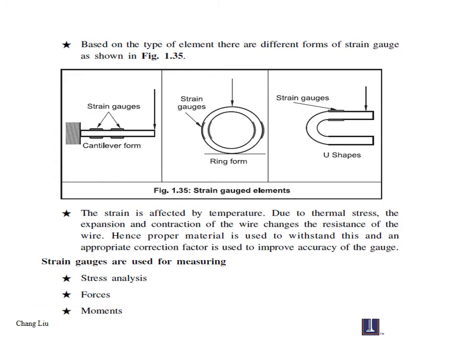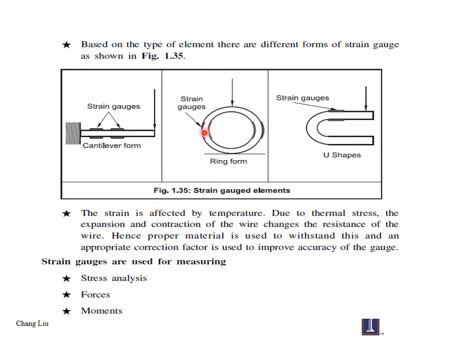Different applications, based on the type of elements, how it is classified, you can see here. It's a cantilever beam. How the measurement is happening, you can see a strain gauge here. With the applied force, the deflection is happening. It's a ring form. As you apply the force, there is a deformation in this direction.